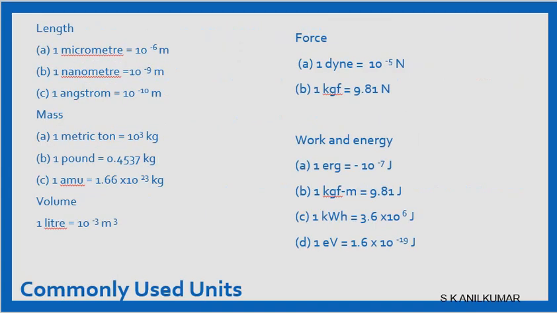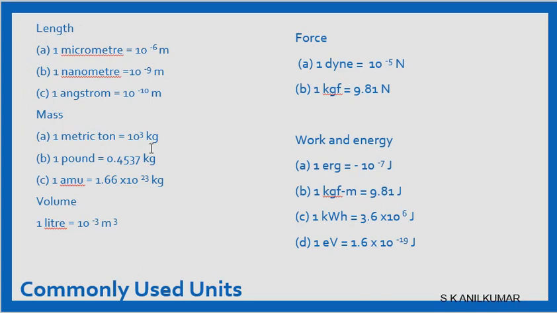Now what are the minor units commonly used? For length, we use small ones such as the micrometer, 10^-6. Nanometer, 10^-9. When we measure atoms, we measure in nanometer, 10^-9. Angstrom is 10^-10. We write A with a degree symbol on top of the capital A.